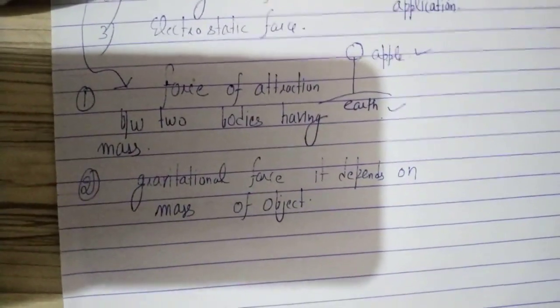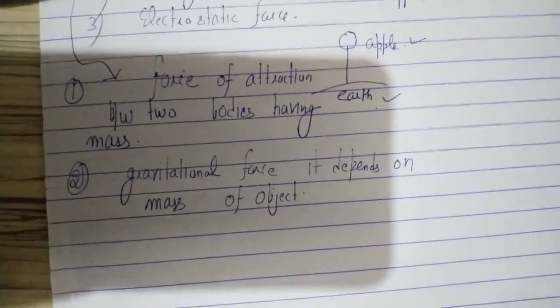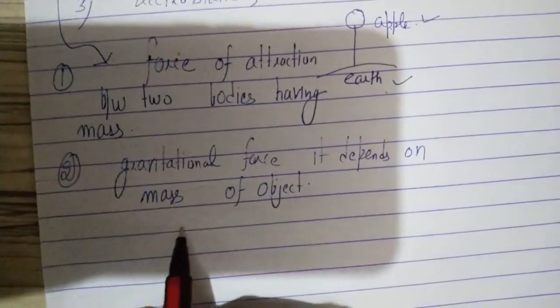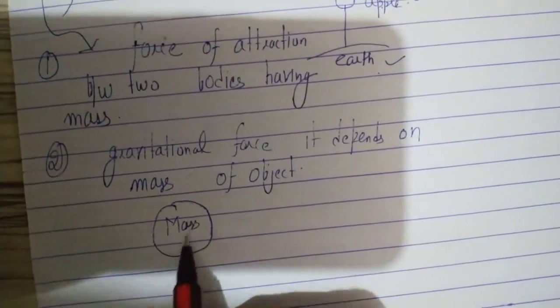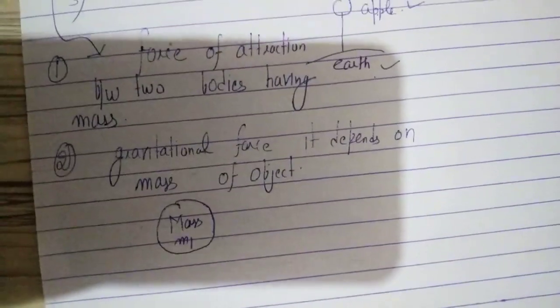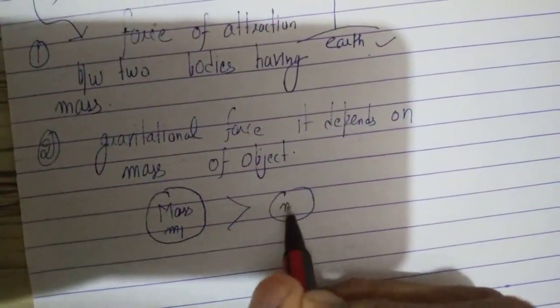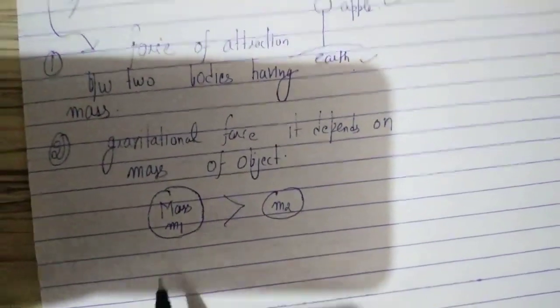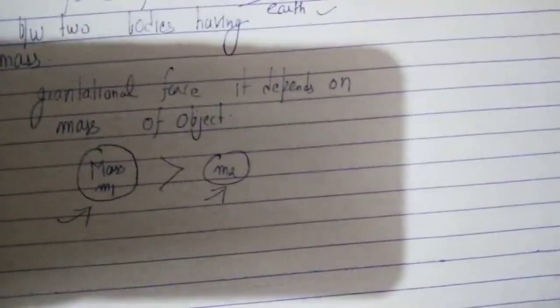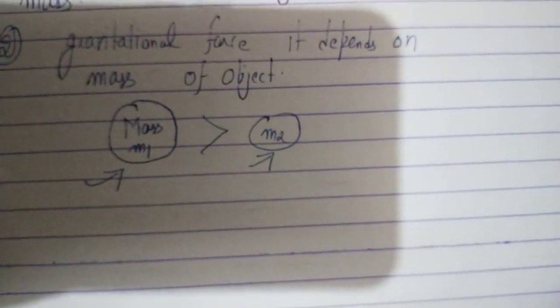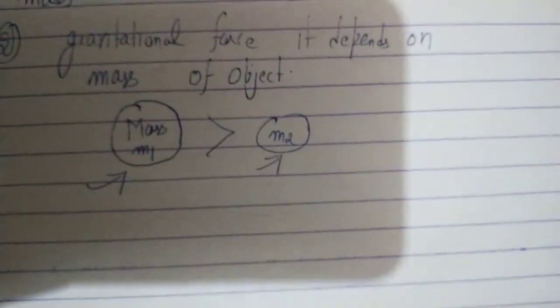And if an object has less mass, gravitational force will be less. Suppose mass m1 is more as compared to m2, so m1 will have more gravitational force and m2 will have less gravitational force. So it depends on the mass of the body or weight of the body.